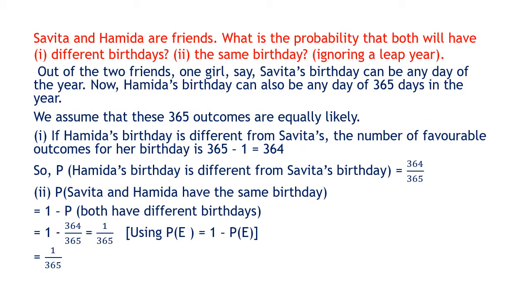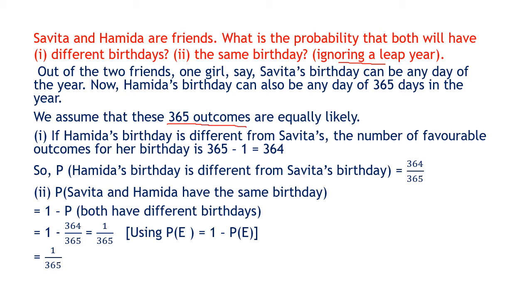The next question is, Savita and Hamida are friends. What is the probability that both will have different birthdays and the probability they will have the same birthday? Here you have to ignore the leap year. So if we ignore the leap year, how many days are there in a year? There are 365 days in a year. So total outcomes are 365.